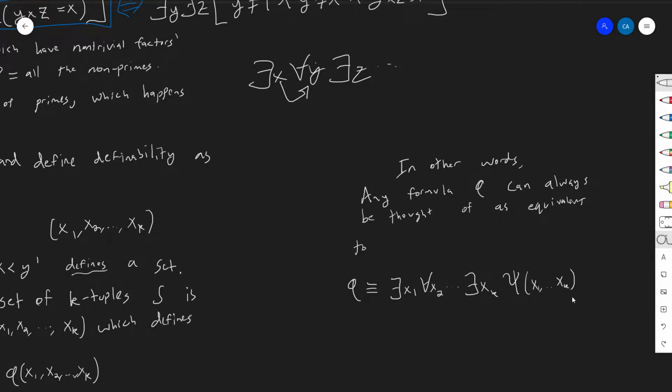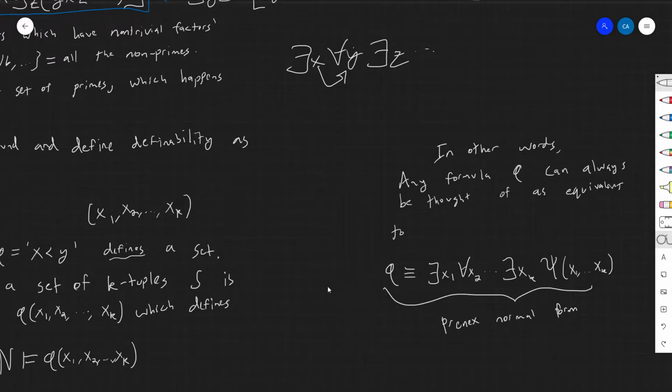I can always think of it in this standardized form in which all the quantifiers are out front and alternating, and then I have some other thing that's true about them after that. This is called the prenex normal form, actually. You can always standardize any formula in this way, in terms of the sets that they define, or logical equivalence in general.